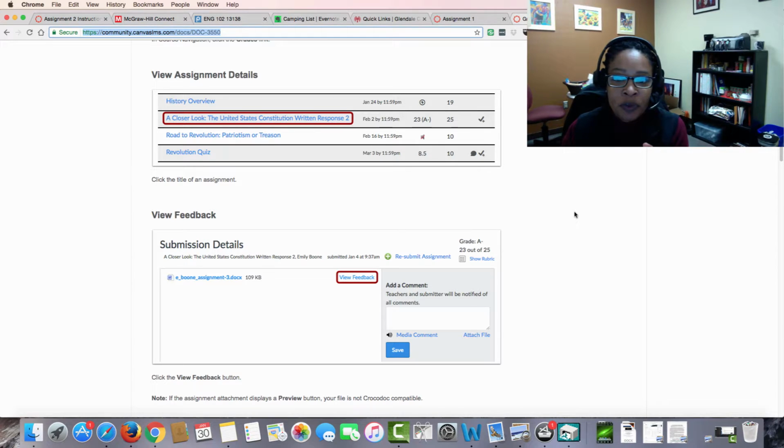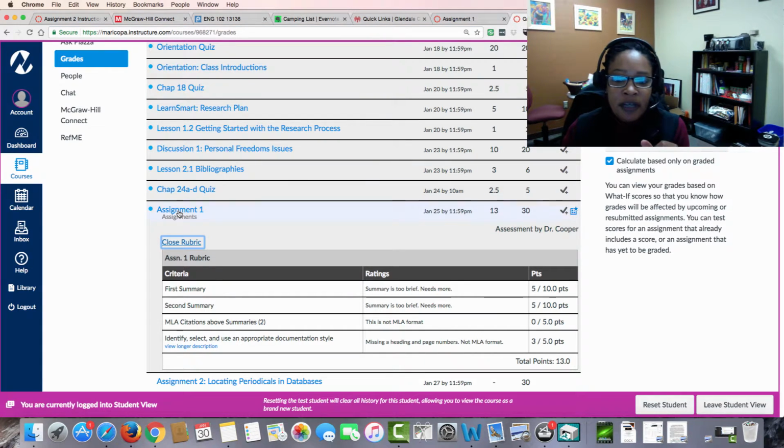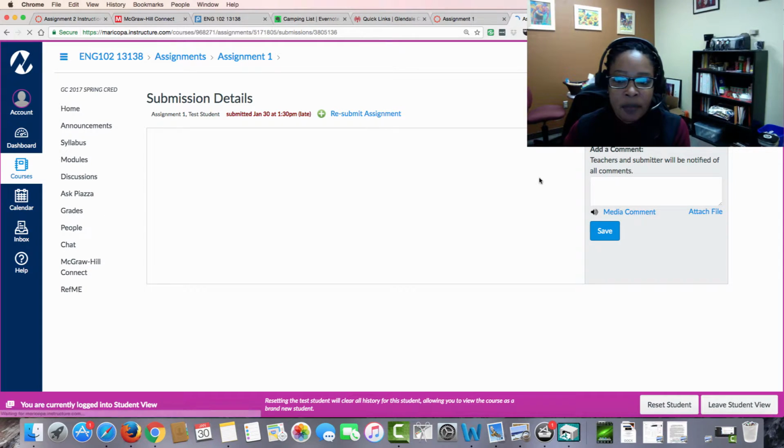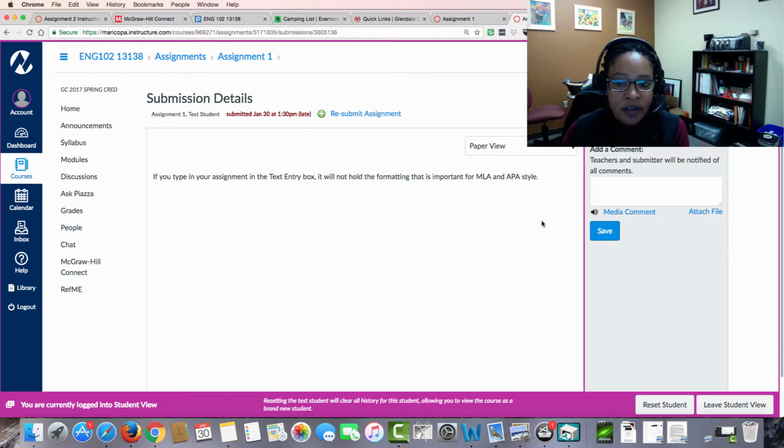Okay, so when you're in Canvas, you click here to view the rubric. If you want to see any written feedback, you'll click on the assignment itself. And again, I wasn't able to leave any written feedback, but your assignment will appear here, and then you'll see the feedback that's listed off to the side.